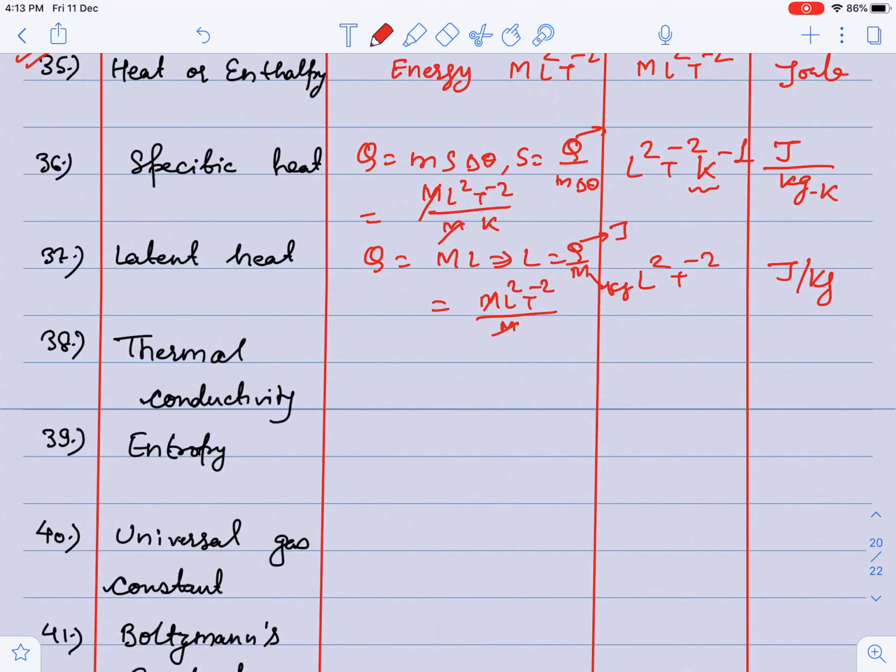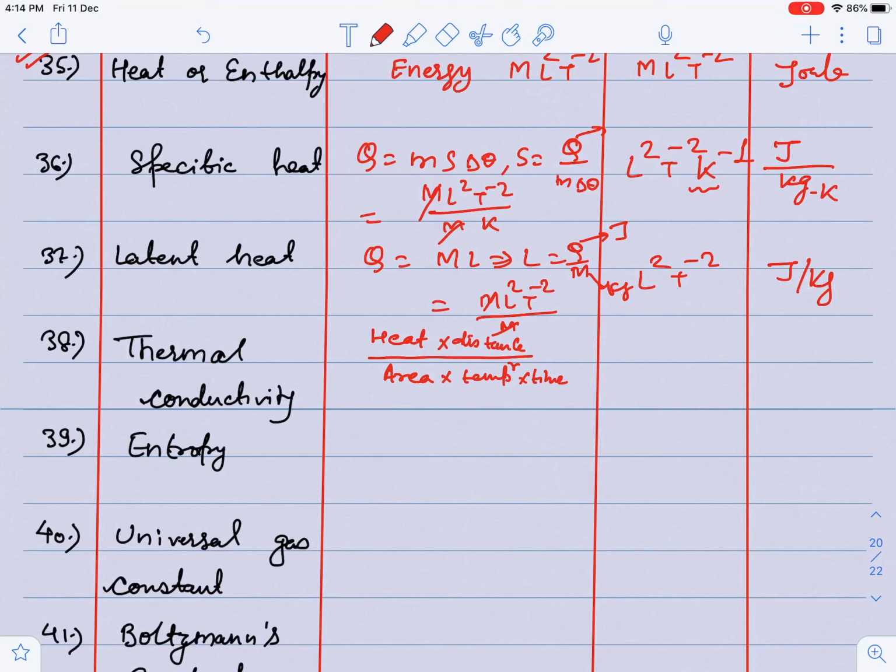You have not studied thermal conductivity, so I will try to give you the simplest form: heat into distance upon area into temperature into time.